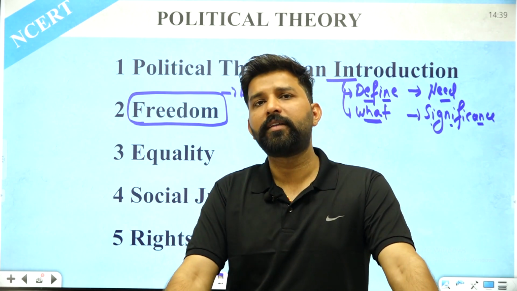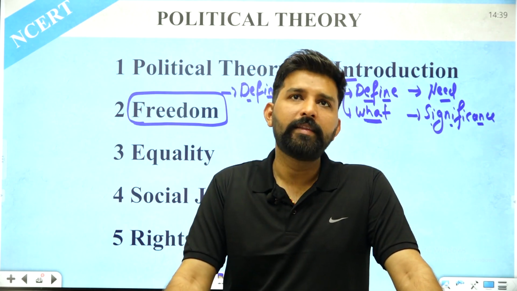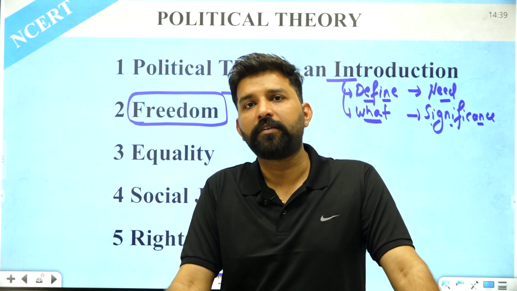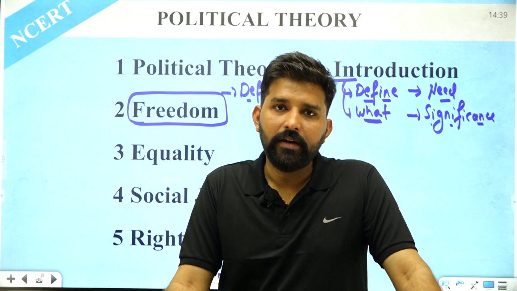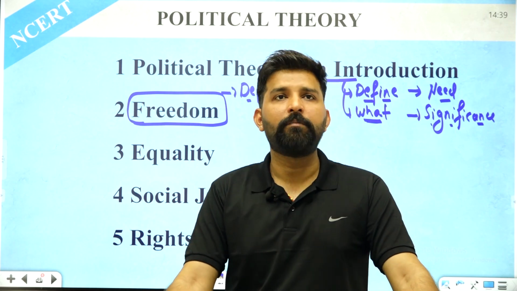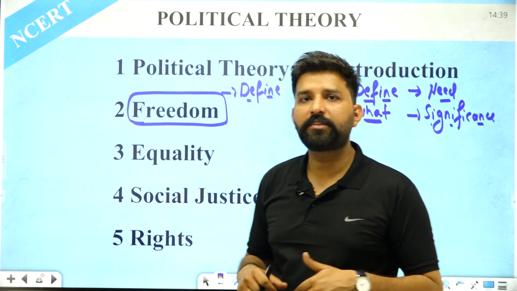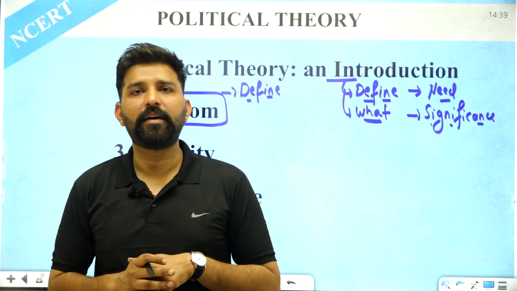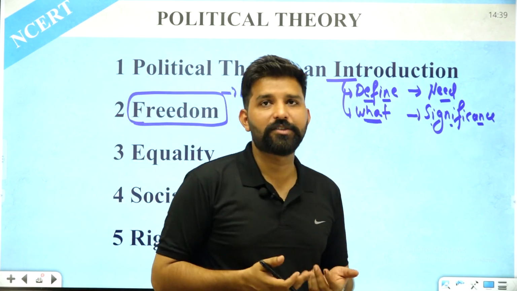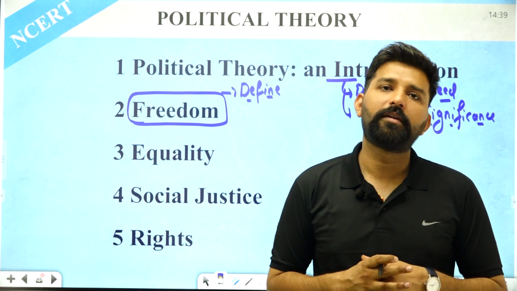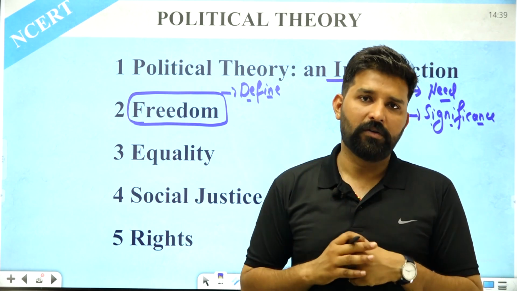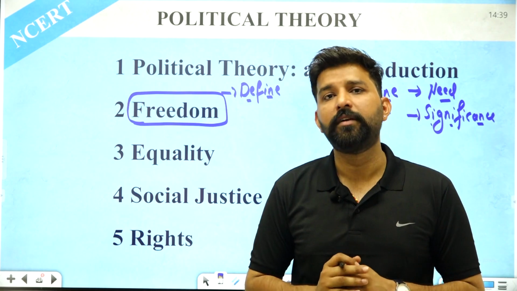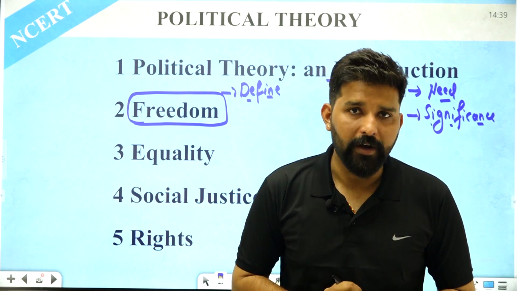For example, if you look at the definition of freedom, it is simple: when there is an absence of constraints on a person, then it is termed freedom. The constraints always come from external sources. There are no internal constraints. It is rare that a human being imposes an internal constraint on himself or herself, but the sources of the constraints are always external. When there is an absence of external constraints, then this state is known as freedom.